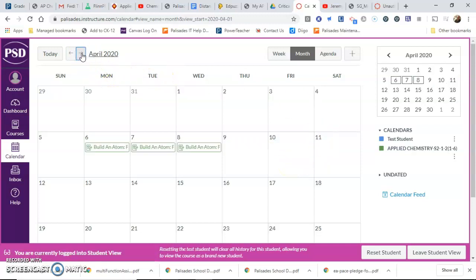So if you look at the upcoming things, there's nothing for this week, right? Because I just want you to become acquainted with Canvas, get ready for doing stuff on Canvas. There's going to be an assignment on Friday for you, but this week I just want you to get ready and get on Canvas on a daily basis and get used to doing that.